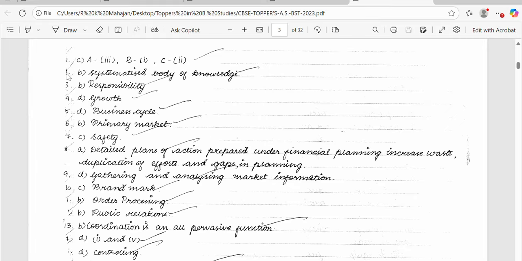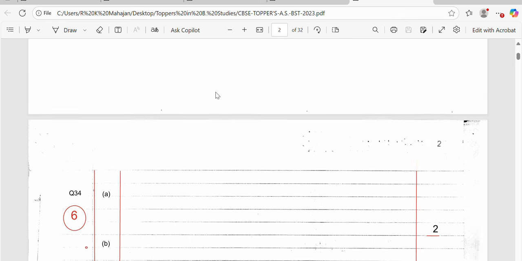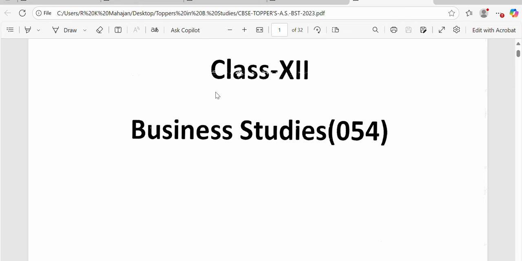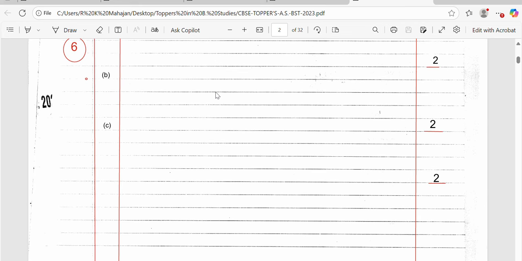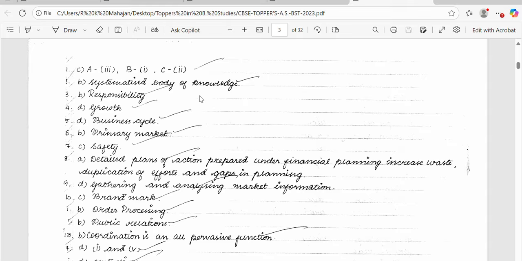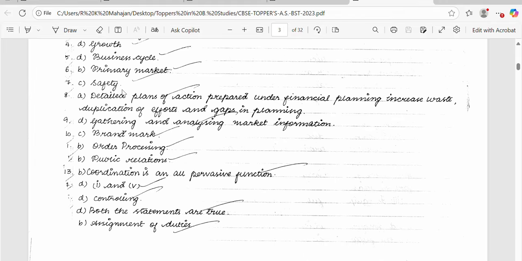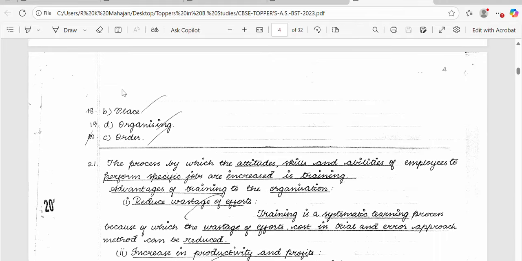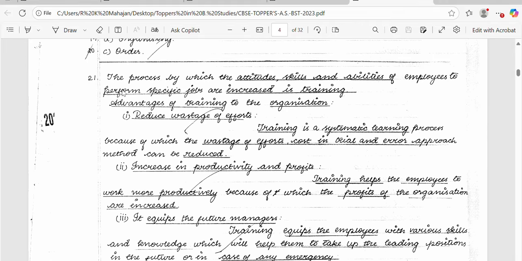Again, like in question number 2, give the option, this is option B, and then write the answer. One more suggestion, this is also from the topper's answer sheet, basically for the 2022 examination, I believe. After writing each answer, you must leave 2 lines so that marks can easily be given by the paper checker. This is the best way of presentation of answers.